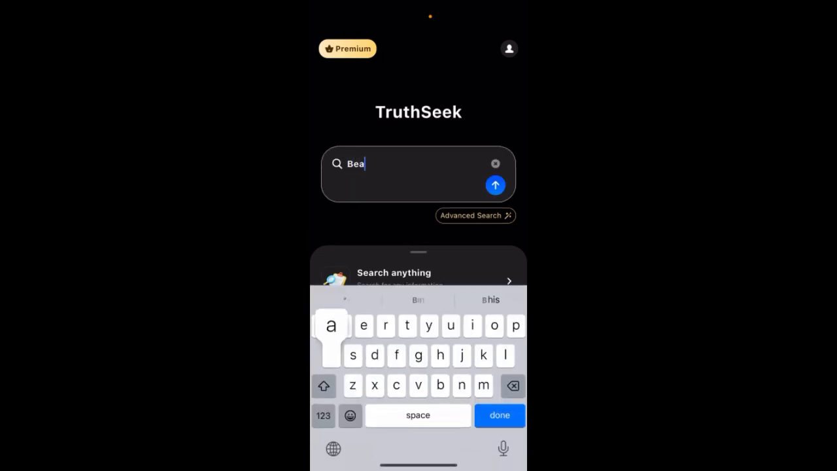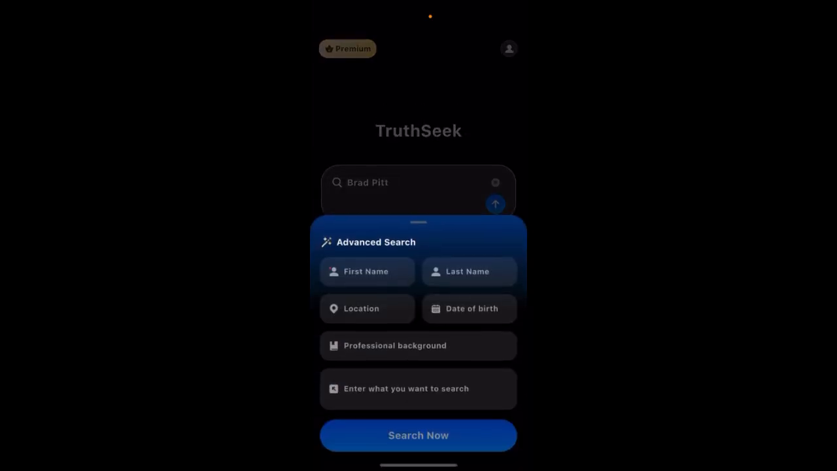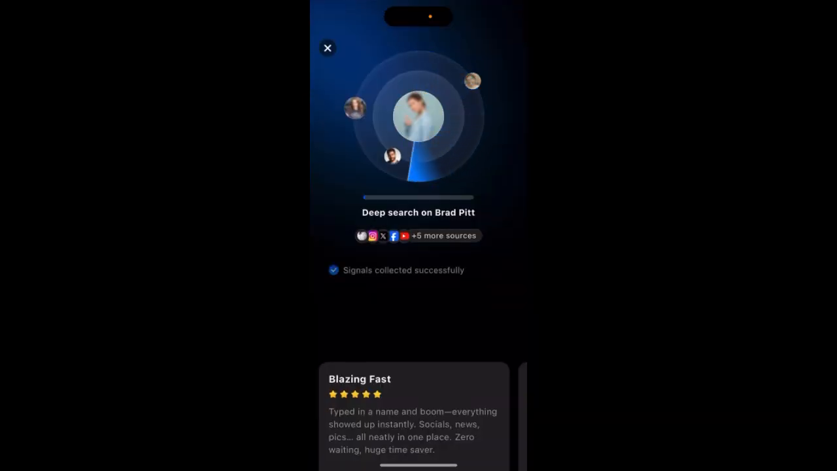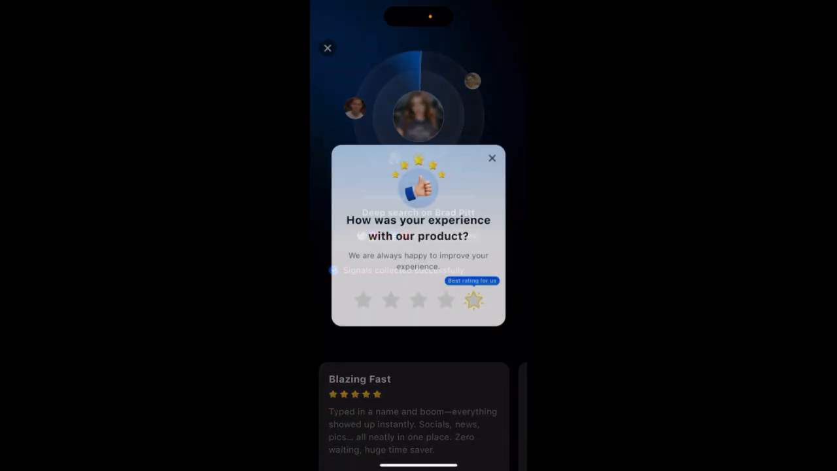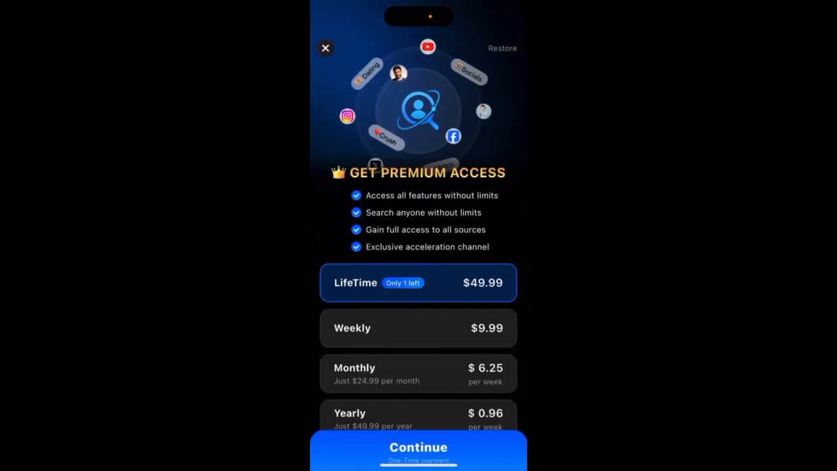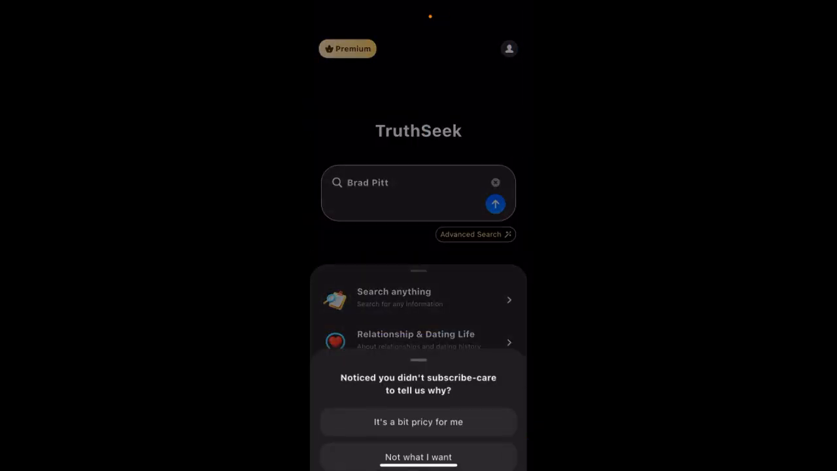So let's see, what is advanced search? First name, last name, location, date of birth, professional background, and what you want to search. So you can also do that. But now you can then just see. Obviously, if you're looking for celebrities, then it will find much more.